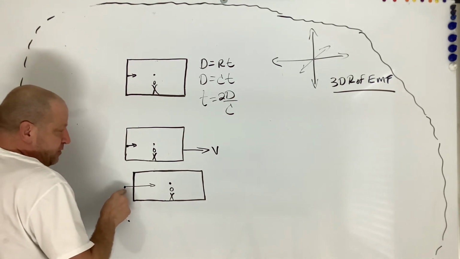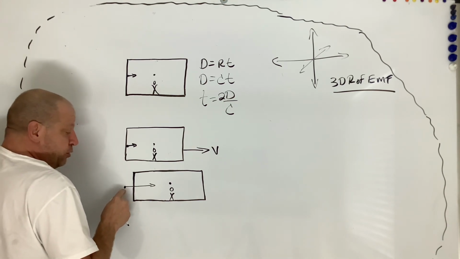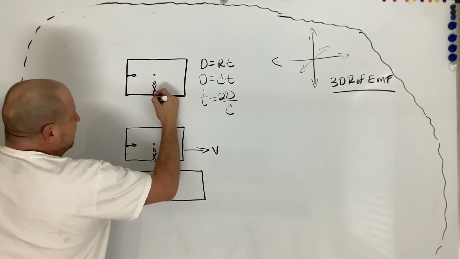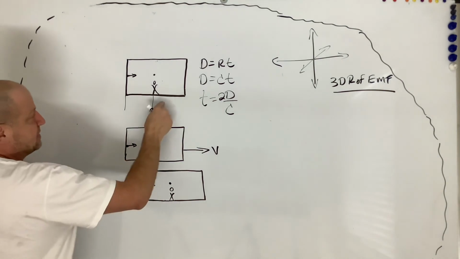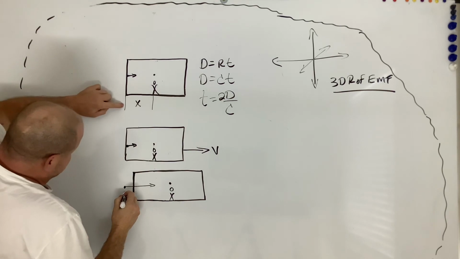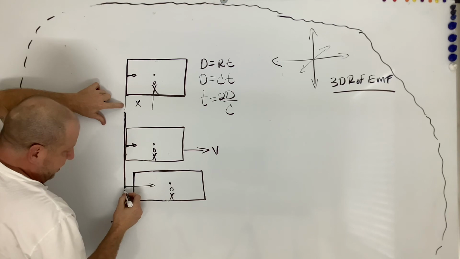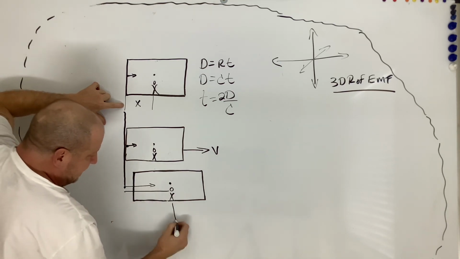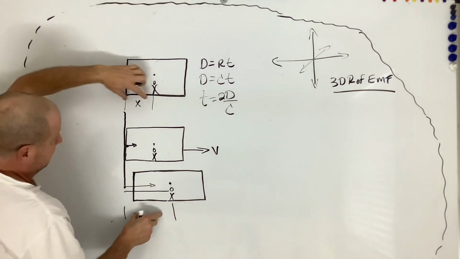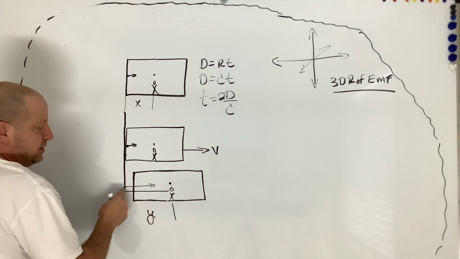So the light travels from my emission point at the speed of light. I can also move relative to my event point where I emitted the light. And you can see that the distance for the light to travel in a stationary frame is x. We've got the same starting line, but then the finish line is over here. And you can see that this distance for the light to go from point A to point B increased relative to this one for the simple fact that the frame was moving relative to the emission point.